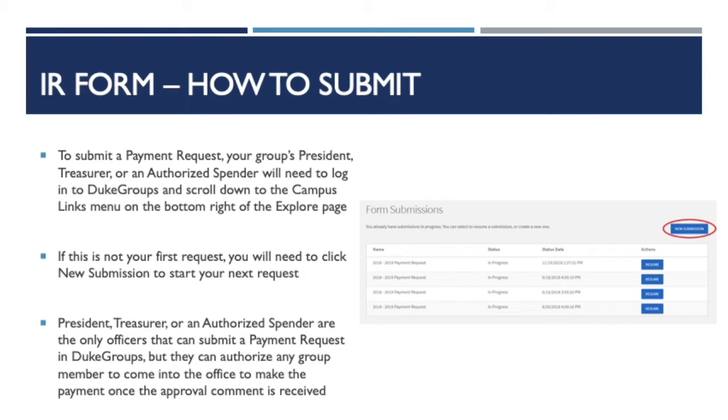While your organization's president, treasurer, or an authorized spender are the only officers that can submit payment requests, they can authorize other group members to come into the UCAE Business and Finance Office to pick up the IR form and make the purchase. Please leave that group member's name in a comment on the request. Our office will review the request and then leave a comment with either our approval, additional questions, or any issues that need to be fixed before the IR form can be picked up.